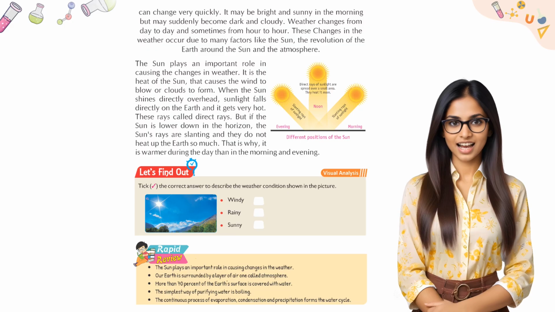Rapid review. The sun plays an important role in causing changes in the weather. Our earth is surrounded by a layer of air called the atmosphere. More than 70% of the earth's surface is covered with water. The simplest way of purifying water is boiling. The continuous process of evaporation, condensation, and precipitation forms the water cycle.